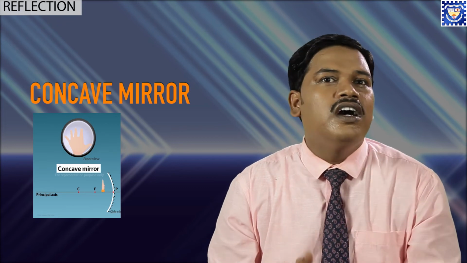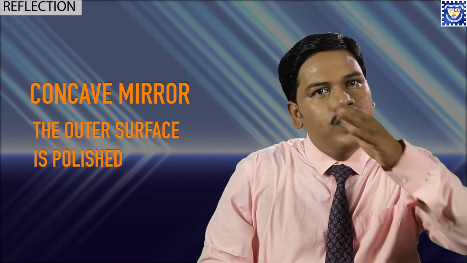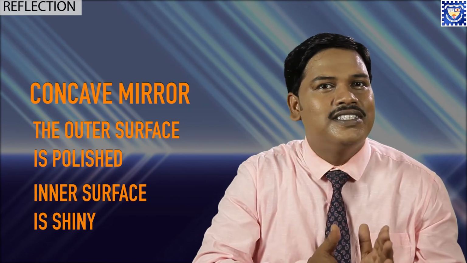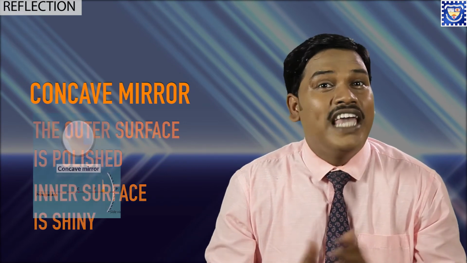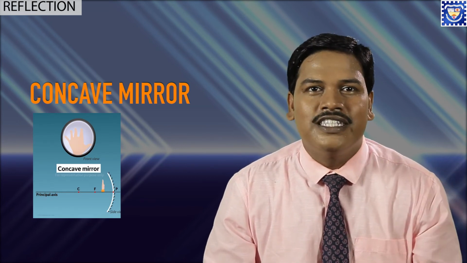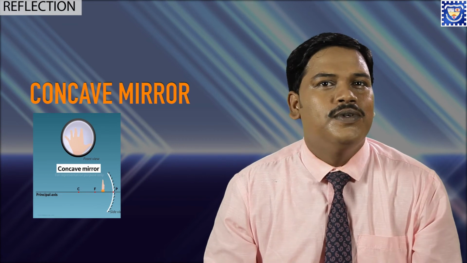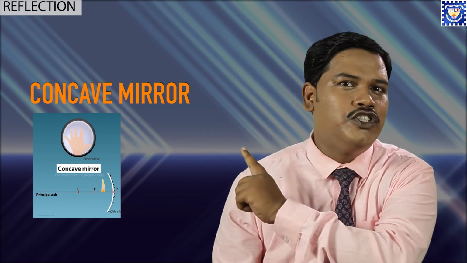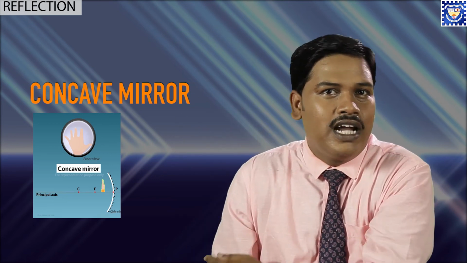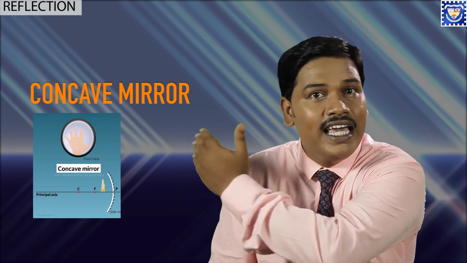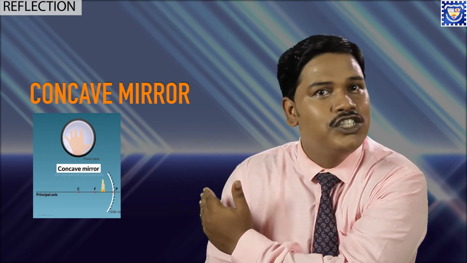In a concave mirror, the outer surface is polished and the inner surface is shiny. We cannot see anything if we stand towards the outer surface, but we can see ourselves when we stand inside the inner surface. See the image. When it is drawn, the outer surface is polished or silvered, and the inner surface is shiny.